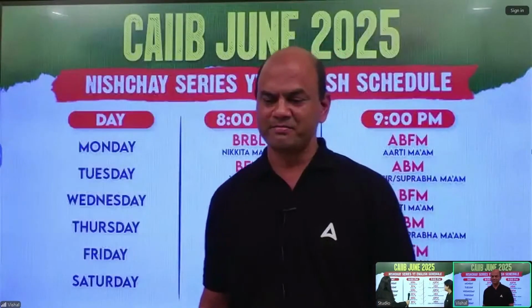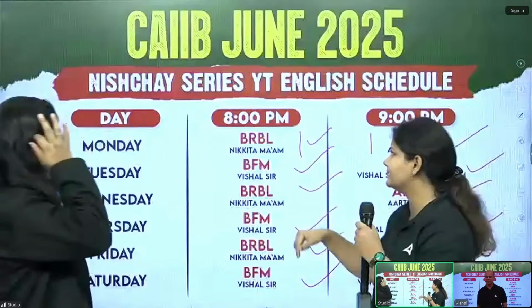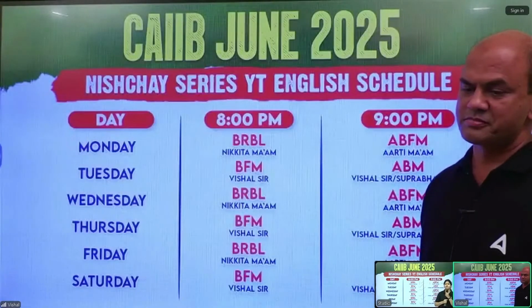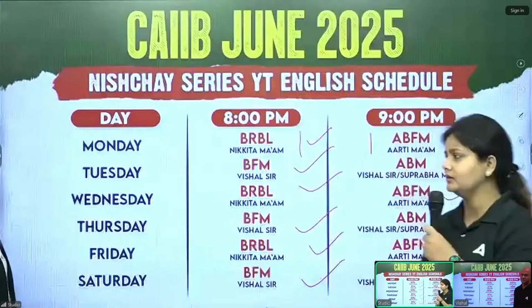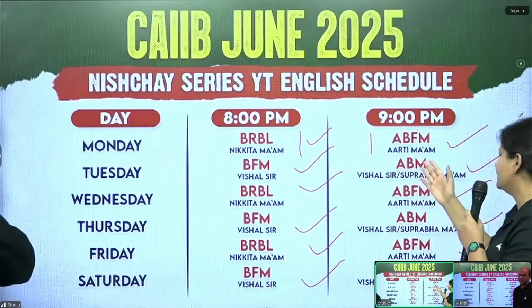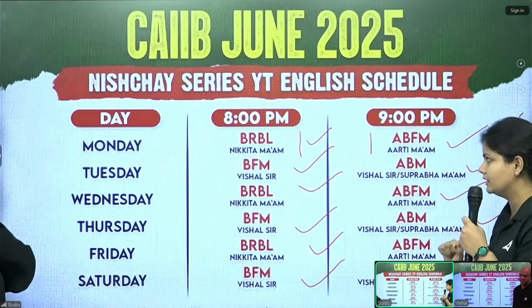Correct. So just take a picture of the series, 8 p.m. and 9 p.m. These two timings are for your CAIIB, right? And all the questions we are definitely going to cover in the compulsory papers like ABM, BFM, ABFM and BRBL, right?